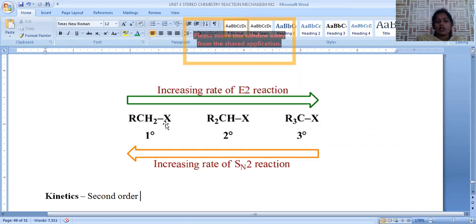When primary alkyl halide is there, it is more prone towards SN2 reaction, that means bimolecular substitution. When we are moving from primary to tertiary, what happens? The reaction proceeds by E2 elimination. There is a competition between SN2 and E2. SN2 is the substitution reaction, whereas E2 is the elimination reaction.